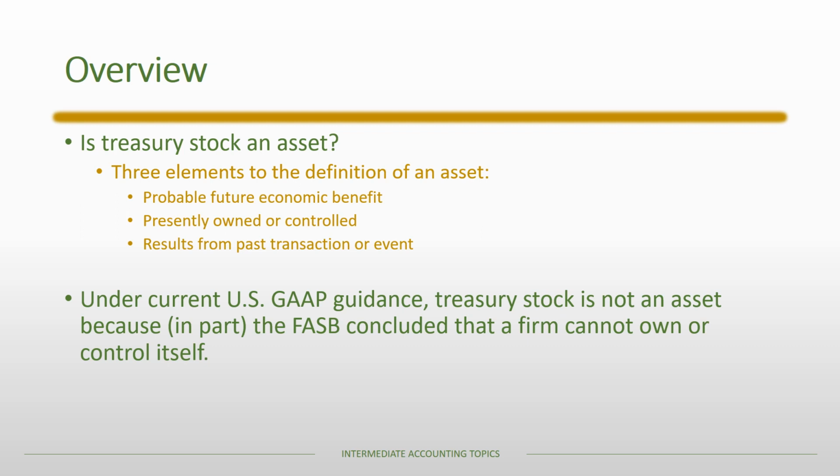This is a very important conclusion because what it really paves the way for is, if treasury stock were to be an asset, that means the firm could generate earnings off of the sale and reissuance of treasury shares, and that is a muddied situation because really what you're doing is benefiting certain shareholders at the expense of other shareholders. And so that really doesn't make a lot of sense as far as true earnings from the company. And so that's why FASB has gone down this path. But of course, it could change its mind in the future.